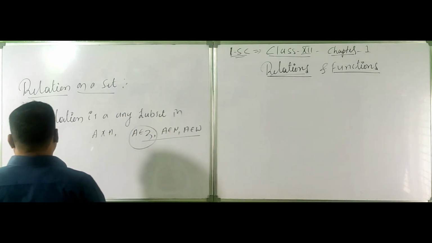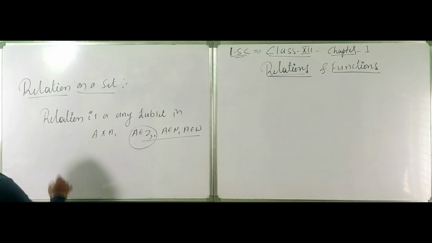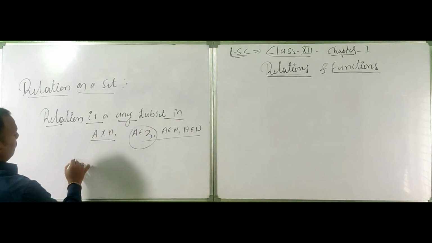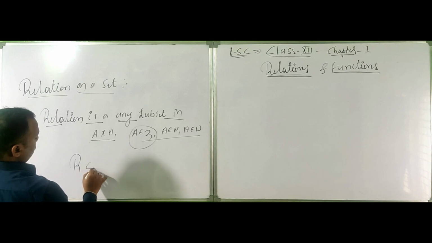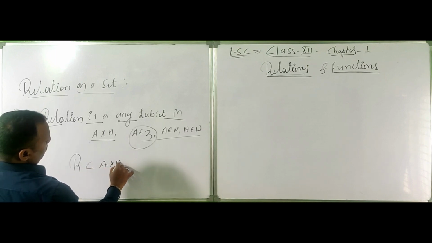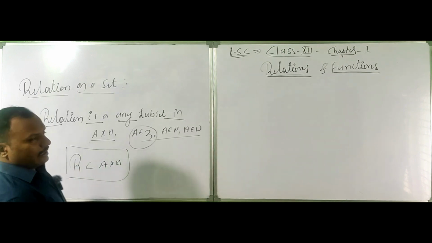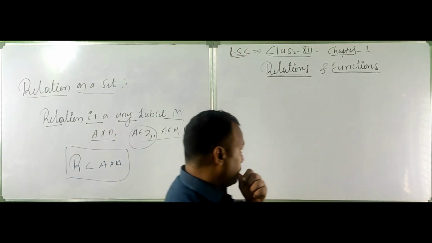This is called a relation. So a relation is any subset of A cross A, where A is any defined set.